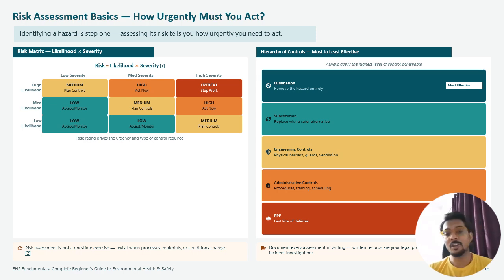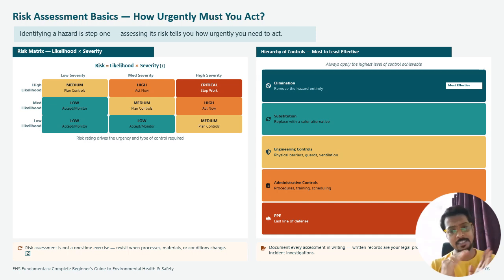The PPE, personal protective equipment: you have to work, but you have to wear the proper PPE. We will go through the PPE in our next slide also. Apart from this elimination part or hierarchy of control, on the left hand side you can see the risk matrix. We can calculate a 5 by 5, which is likelihood and severity.